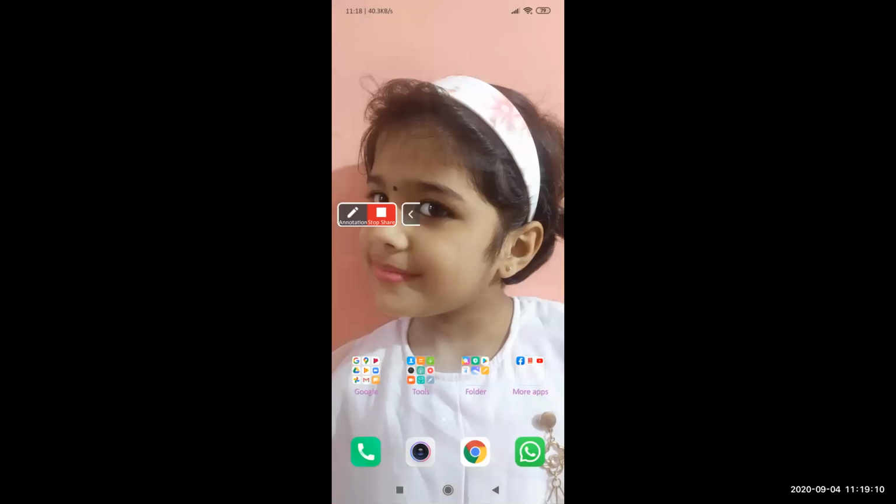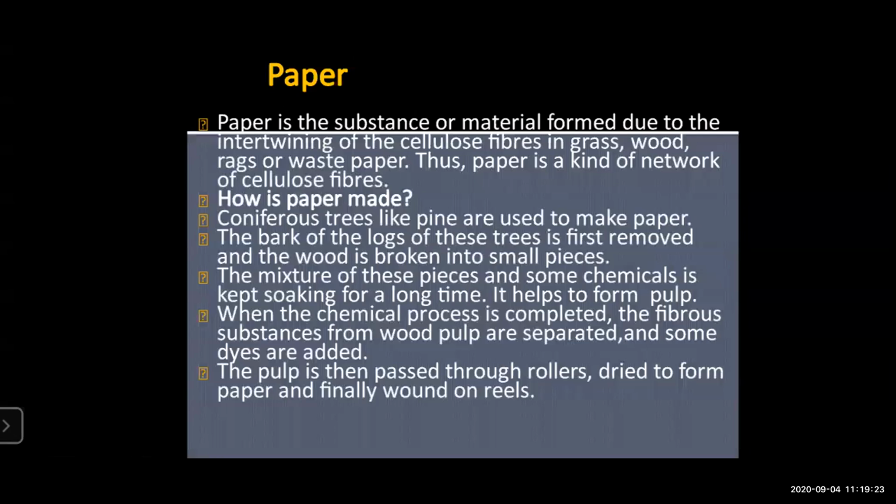The wooden logs are broken down into small pieces, and this mixture of pieces is mixed with some chemicals and kept soaking for a long time. So what will happen? A pulp is formed. When this chemical process is completed, the wood pulp is separated and some dyes are added, and the pulp is then passed through the roller to form the paper.